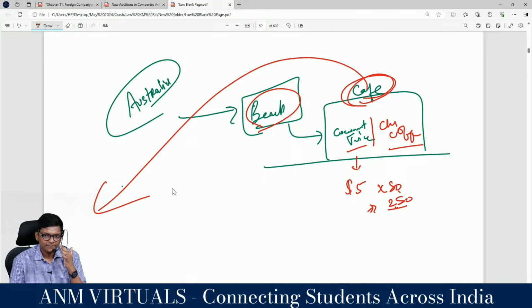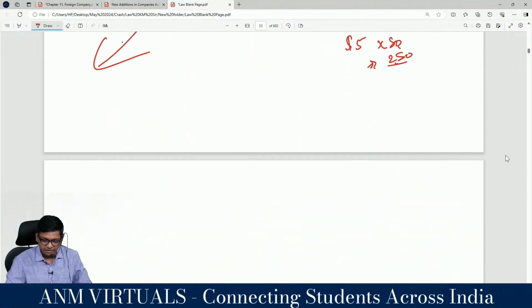No. Why? The cafe is a company incorporated outside India. Does it have a place of business in India? No. The place of business is outside India, on the Australian beach. Let it be with Indians or non-Indians, a place of business in India should exist. A place of business in India, physically or electronically, through an agent or alone, all of that. Are you getting it now, guys? So only if a foreign company has a place of business in India, this section is applicable.